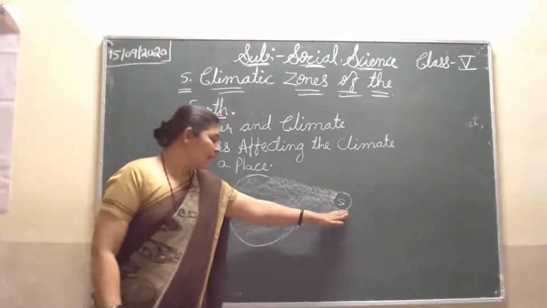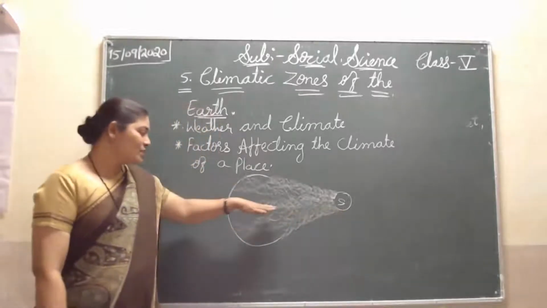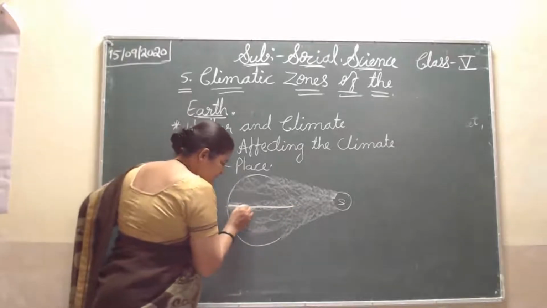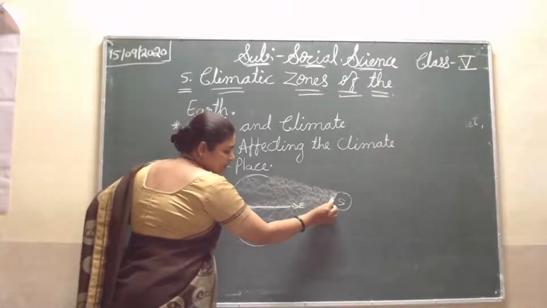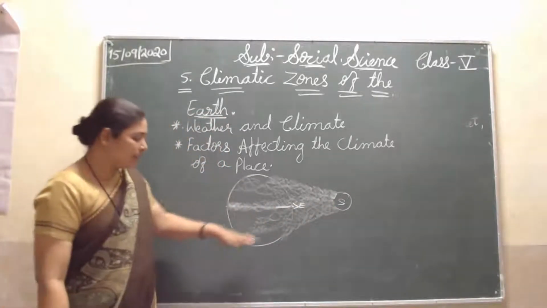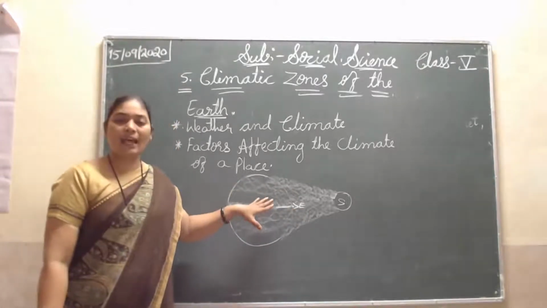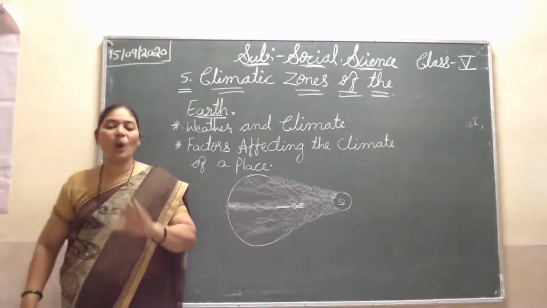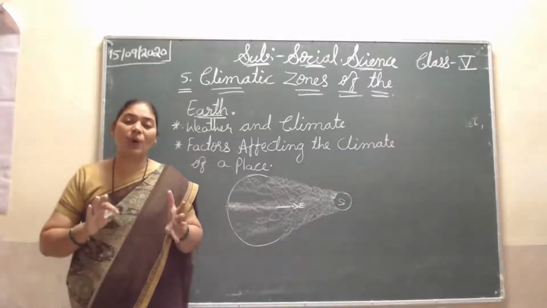Once again, sunlight. Which places are far from the sun? Here, the equator line is the dark one, and these are the direct rays coming. It is too hot. But which part is getting less sunlight? They are cooler, not hot, because they receive less sunlight and heat.